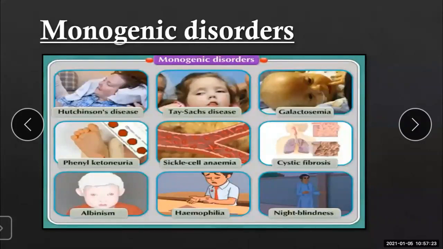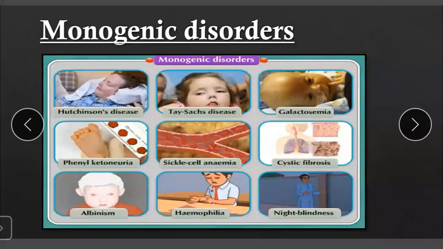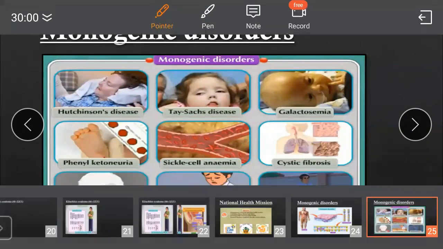So, what are the different examples of monogenic disorders? You can see in these pictures in this slide. You have to learn these: Huntington's disease, Tay-Sachs disease, then phenylketonuria, sickle cell anemia, cystic fibrosis, albinism, hemophilia, night blindness. So, my dear students, in our next lecture we can see these monogenic disorders in brief, not all, but a few examples. Up till here, we have completed all about monogenic disorders.